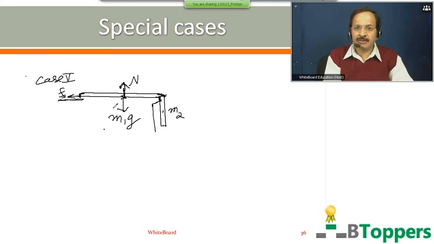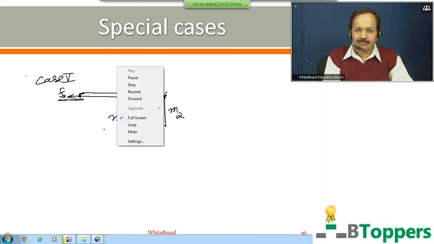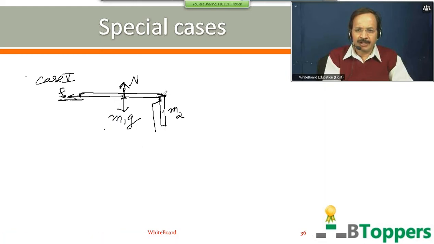But here I am interested to discuss the condition for which the chain will be at rest on the surface of the table with a part of its length hanging from the edge of the table. So the magnitude of the tension at the cross section of the chain at the top end of the top edge of the hanging part will be equal to the weight M2g of the hanging part. This tensional force acting at the cross section near the edge of the table tends to move the chain towards right. So when the chain is at rest,